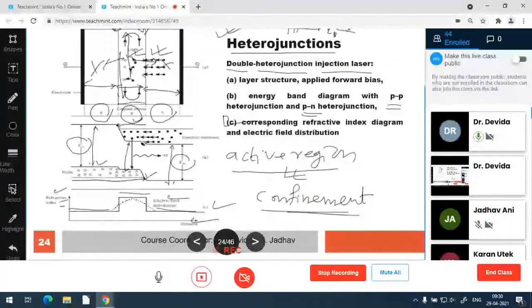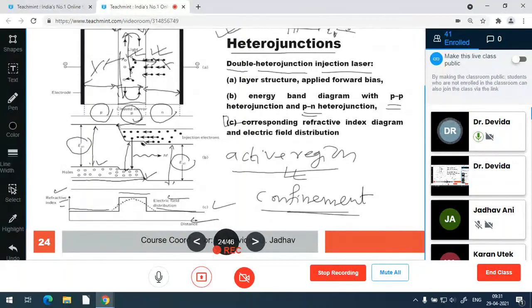It increases the possibility of the photon interacting with the atoms at the higher energy level, and that's why it increases the possibility of emission of the photon. As the emission of the photon increases, gain will increase. Okay, the number of output photons is increased. So in the active region, this confinement increases the gain.